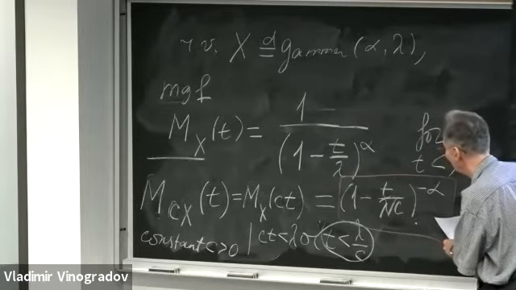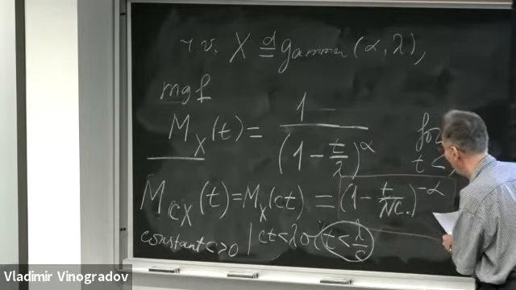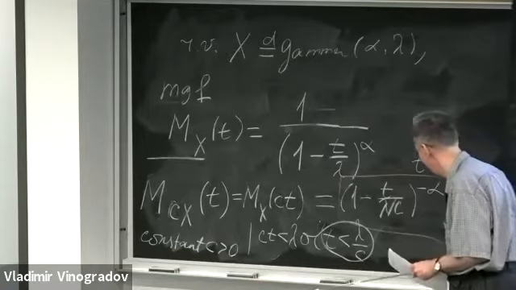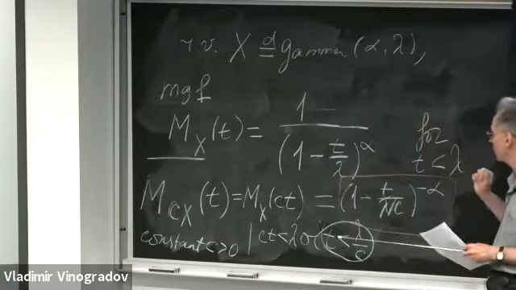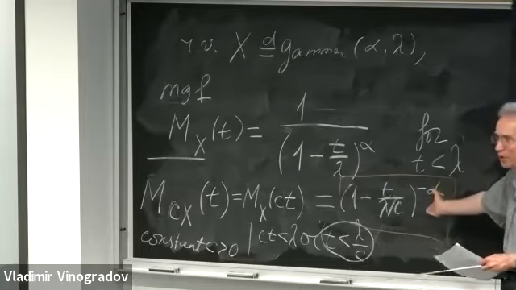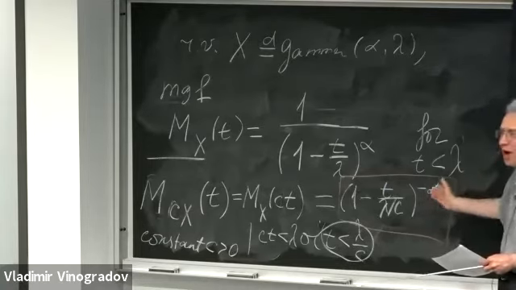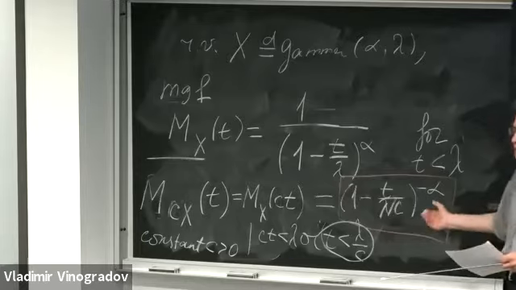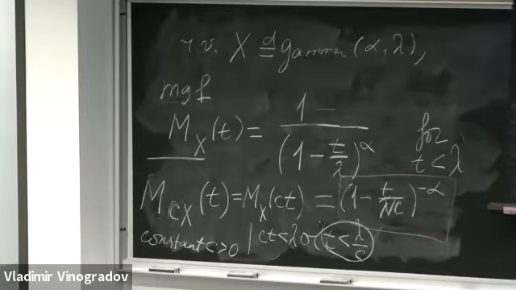When I look at this, I recognize that this is the moment generating function of a gamma random variable with the same shape alpha, but the scale is now lambda over c.